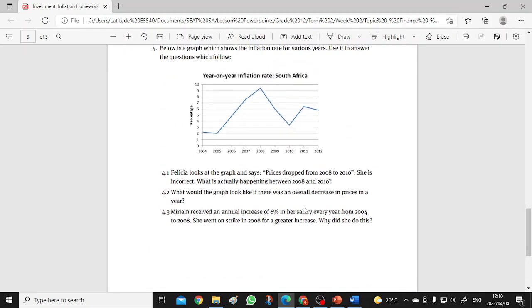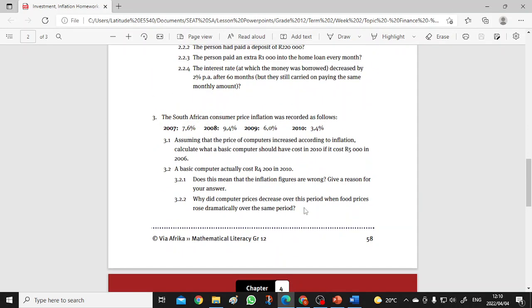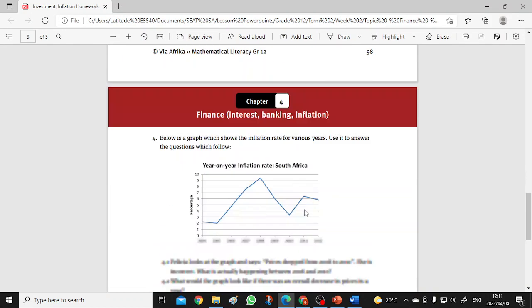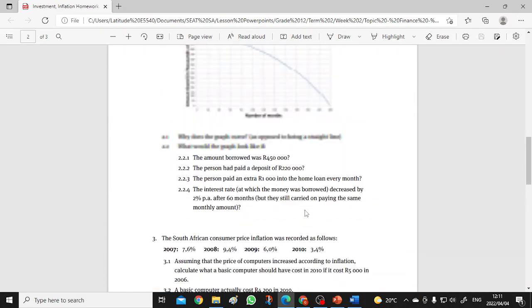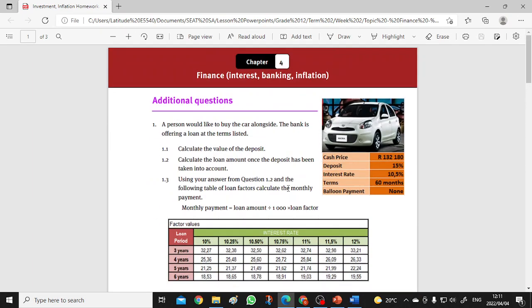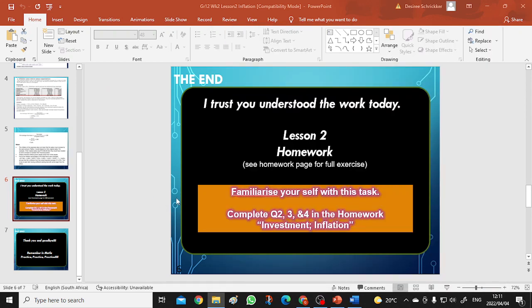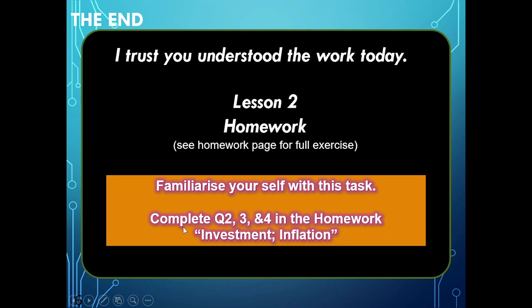So try and do that based on the two videos that I've posted, my video and another teacher's video. See if you can work it out. If not, I will help you guys again. Alright, so that is the homework: complete questions 2, 3, and 4 in the homework, investment and inflation. And that is the end of today's lesson.